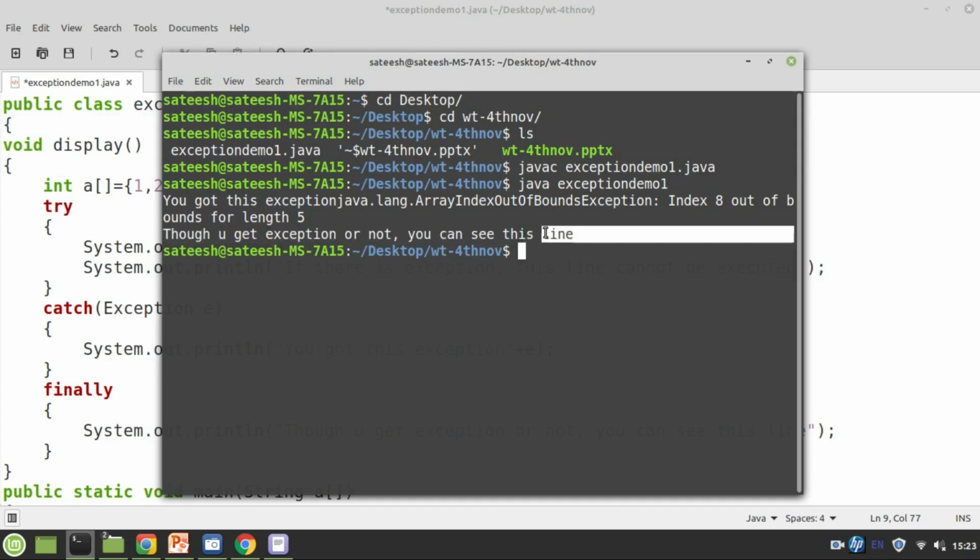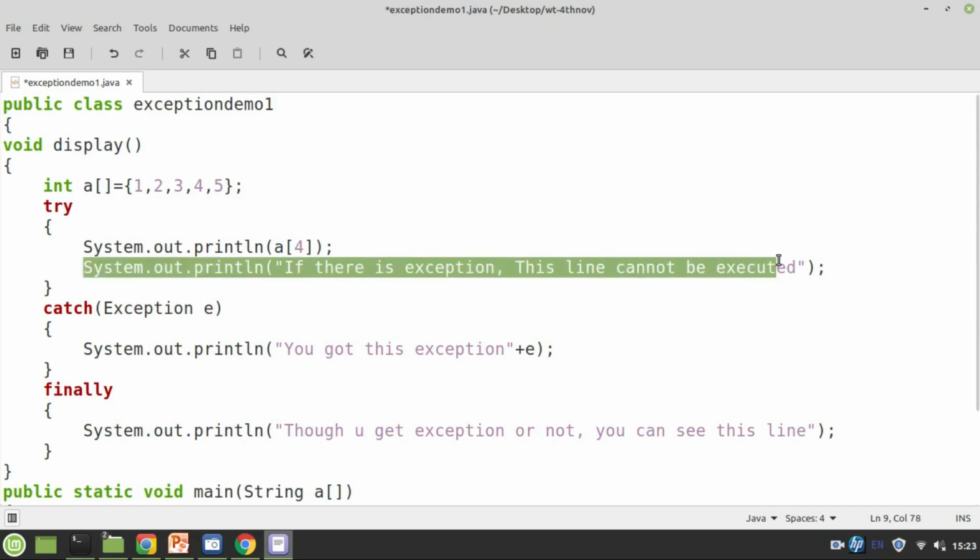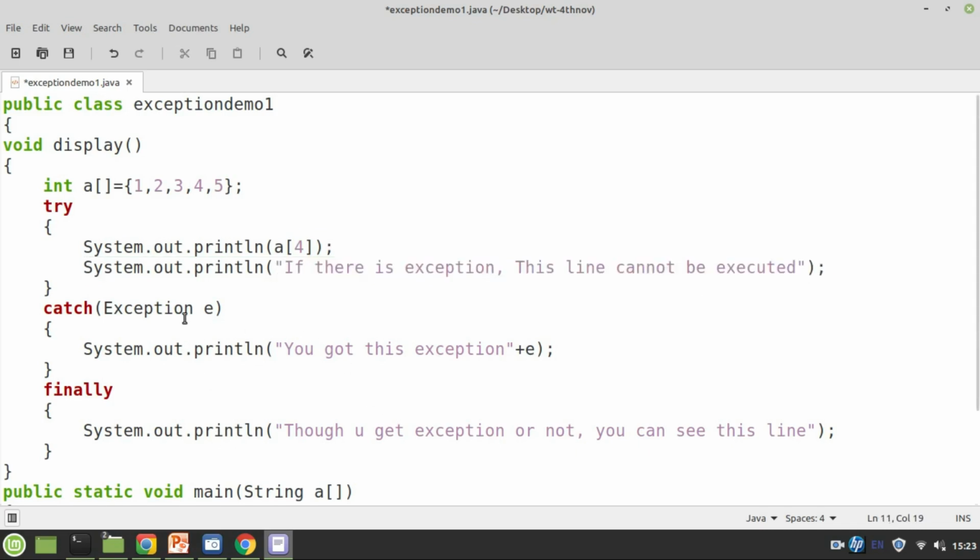But make sure the lines that you keep under finally are independent of the lines that you kept in the try block. Then you can see the successful execution of the finally block. Fantastic. So now we did not make any kind of error. There's no problem. AR4 value is 5. The array index out of bounds exception will not take place here, and the second line has to be printed. If there is an exception, this line cannot be executed. Now the catch block will not be executed, because there is no exception in this case. The finally block is anyhow executed.